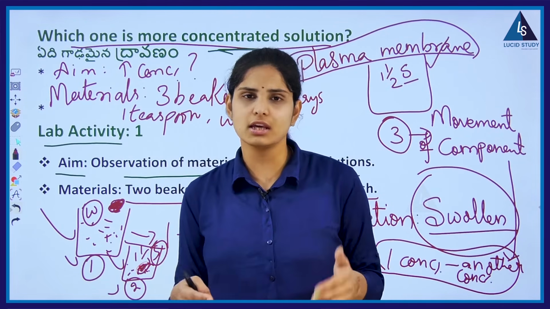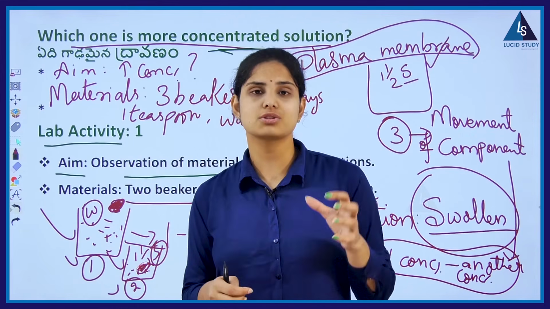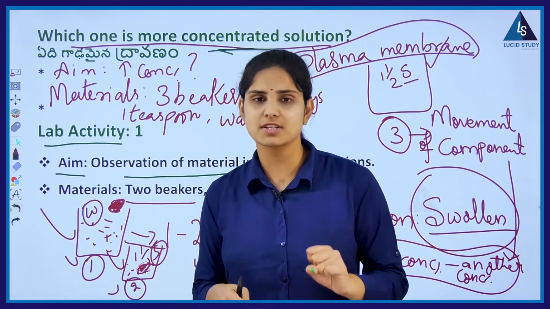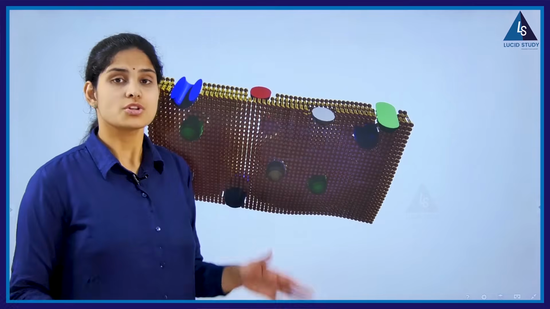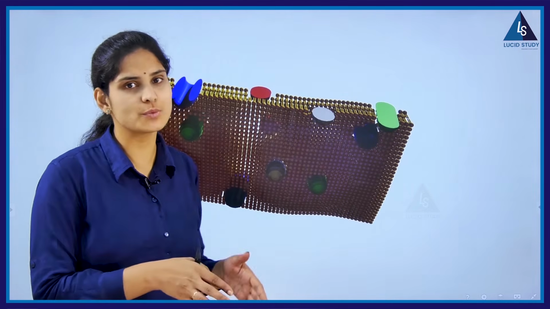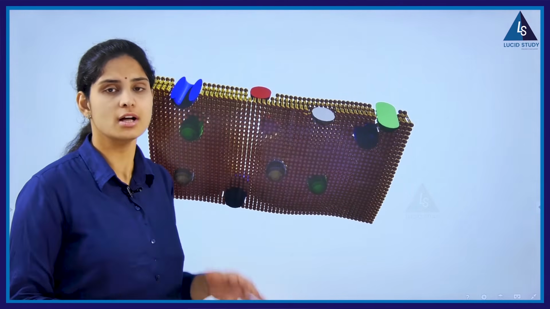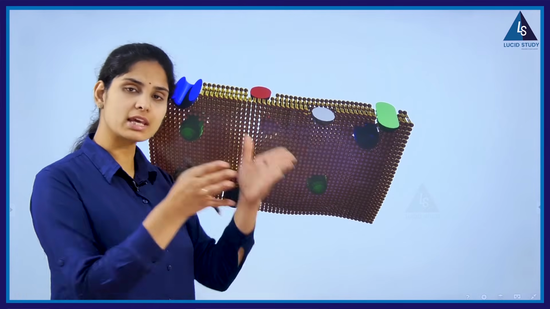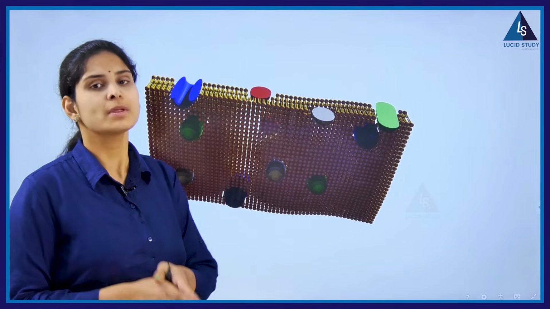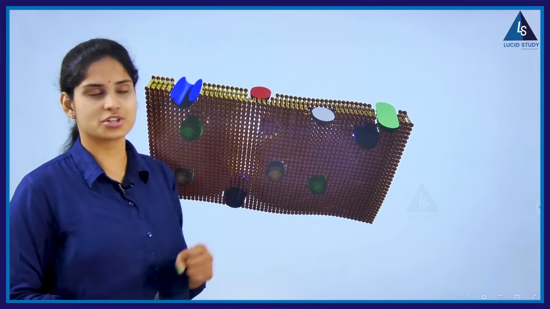Now let's see more about this by doing another lab activity talking about a particular process of this movement. So this is how the plasma membrane looks. In the activity we have seen, where kishmish was placed in tap water and kishmish when placed in sugar water, there is a lot of difference in the swollen structure.